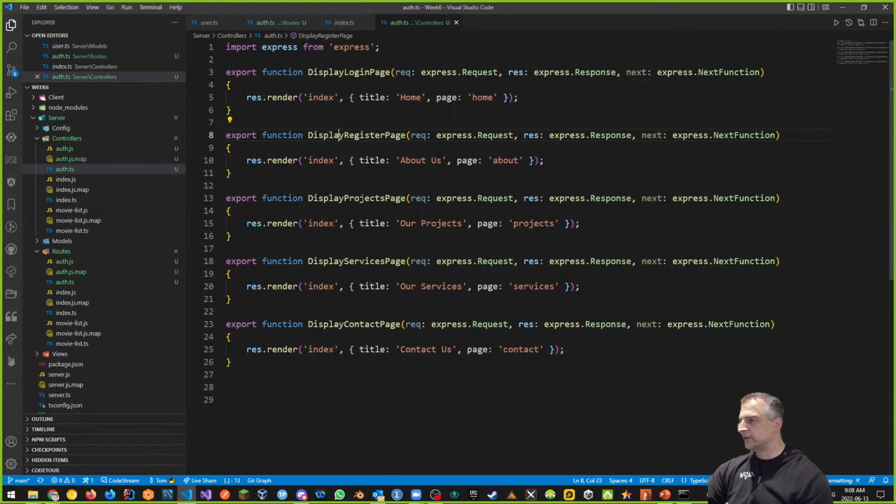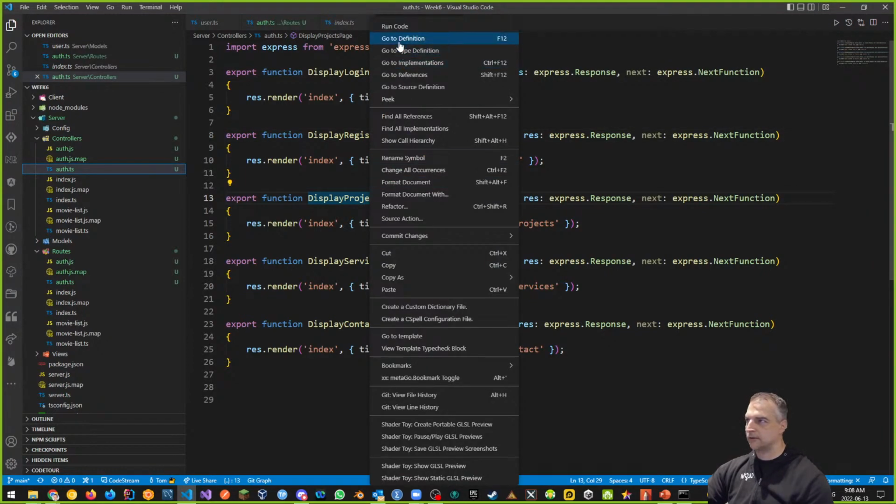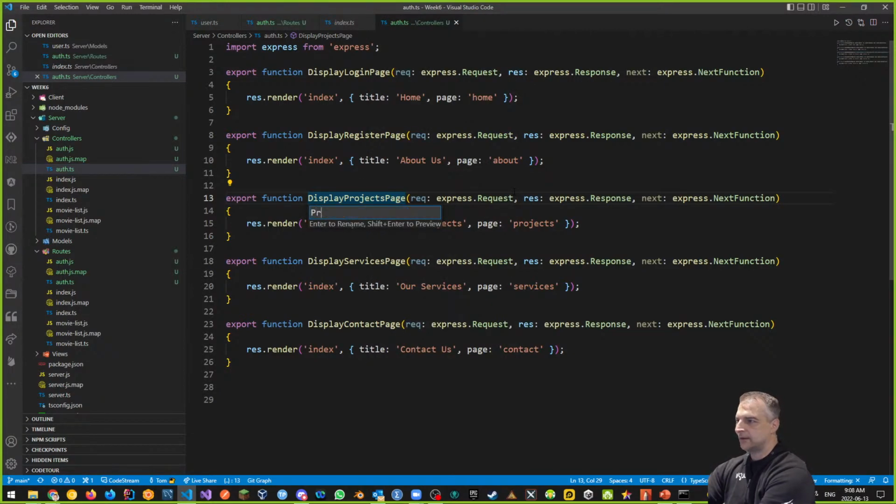And I'm also going to process the pages. This is new. Processing pages and displaying pages are two different things. So here I'm going to call this process. Again, refactor, rename symbol. I'm going to call this process login page.